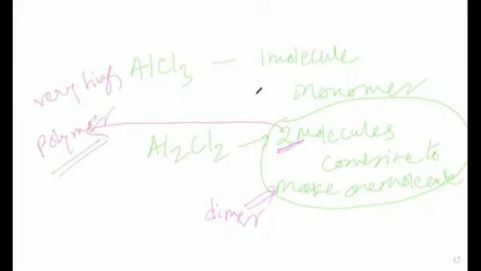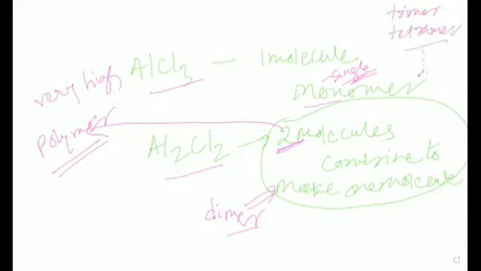Have you? Yes, sir. Okay. So this is how, mer means the repeating units, mono means single. When we have a single unit, it is monomer. When we have 2 units, it's dimer. When we have 3 units, it's trimer. When we have 4 units, it's tetramer. In the same way, as the number of units increases, lastly we call it polymer. So I hope now it is clear to you.